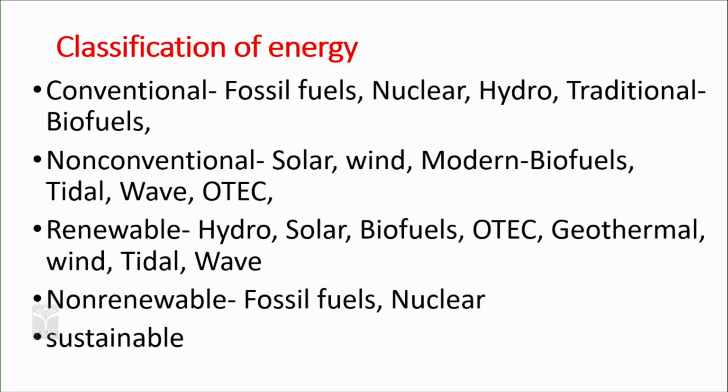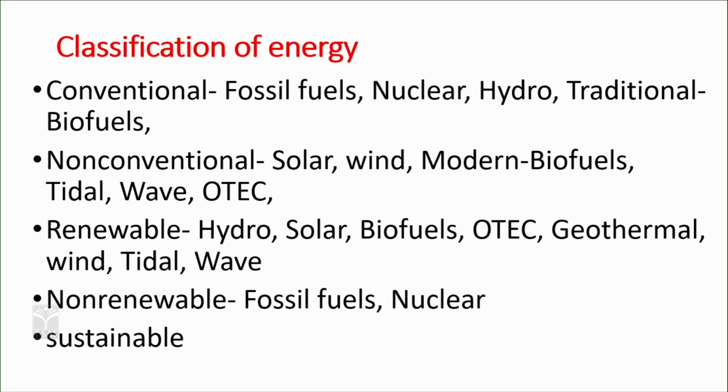In this context, we need to differentiate between traditional biofuels and modern biofuels, as I discussed in previous sessions. Traditionally, we use firewood, cow dung, etc. as fuel. But in modern terms, with the improvement of technology, these biofuels are being used in a different way.